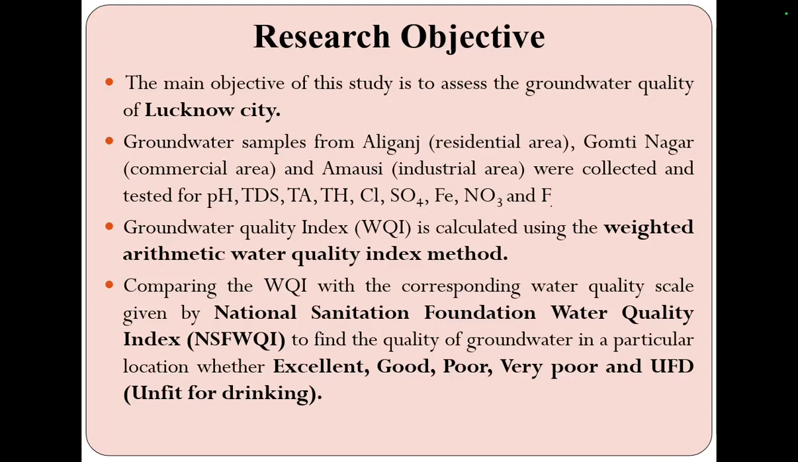Research objective: groundwater samples from the Aliganj residential area, Gomti Nagar commercial area, and Amausi industrial area were collected and tested for pH, TDS, total alkalinity, total hardness, chloride, sulfate, iron, nitrate, fluoride. Water quality index is calculated by the weighted arithmetic water quality index method. Compare the WQI with the corresponding water quality scale given by the National Sanitation Foundation Water Quality Index (NSF WQI) to find the quality of groundwater in a particular location, whether excellent, good, poor, very poor, or unfit for drinking.